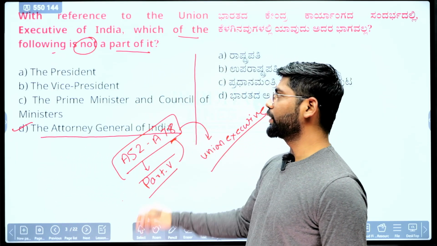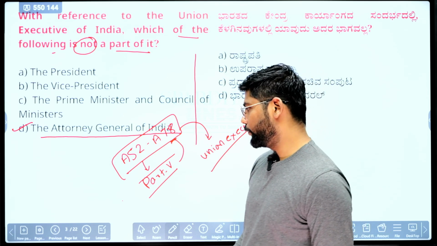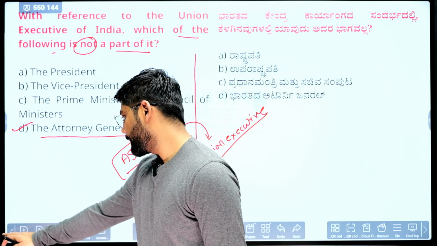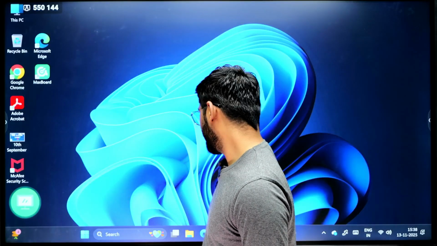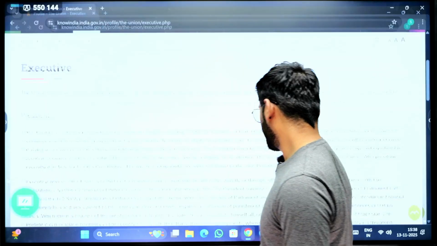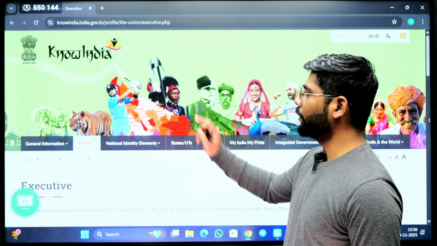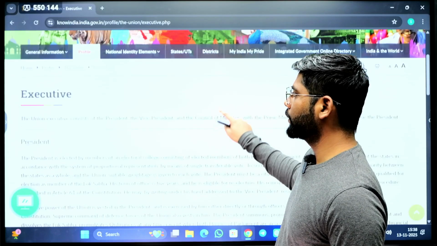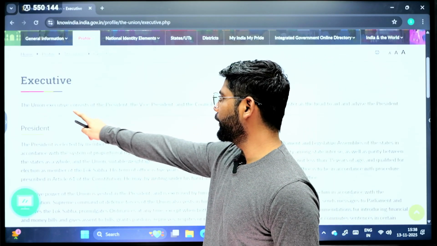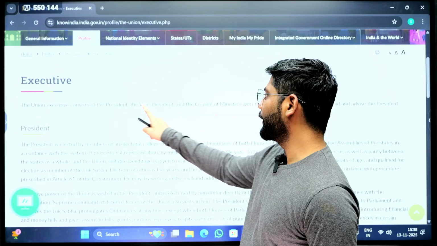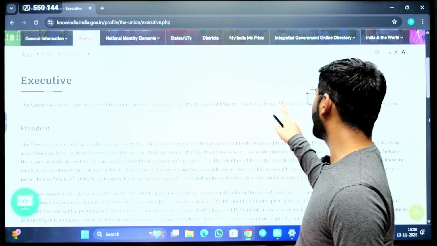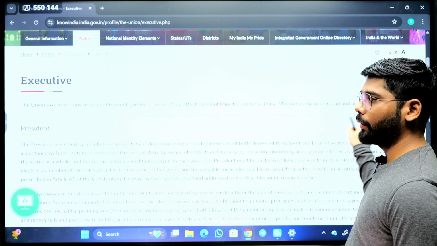Now when it comes to this question, the wrong option is D, the Attorney General of India. He is not part of the Union Executive, and the proof for this question is here. This is the government profile that tells about India, talking about the executive. Here they directly say that the Union Executive consists of the President, the Vice President, and the Council of Ministers with the Prime Minister as the head to aid and advise the President.